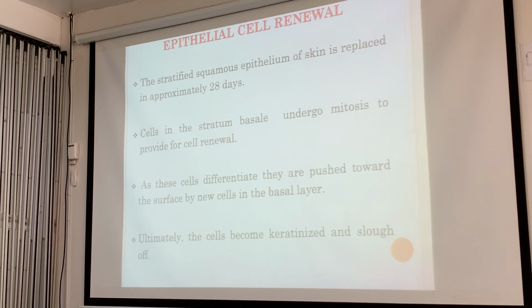Now, last part. How is the epithelium renewed? For example, the stratified squamous epithelium of skin is replaced in approximately 1 to 80 days. The whole of it is every 100 days. Cells in the stratum basale undergo mitosis to provide for cell renewal. As they're pushed forward, they replace the old ones, and eventually on the skin the cells become keratinized and die.